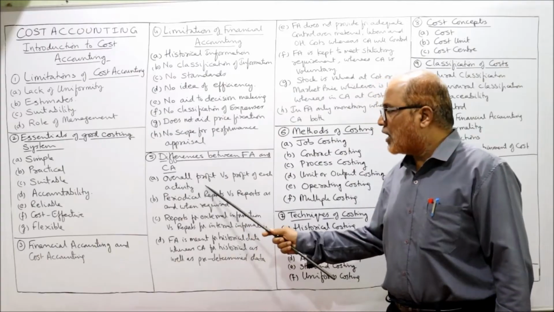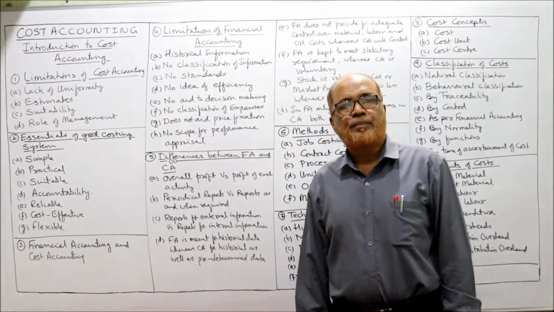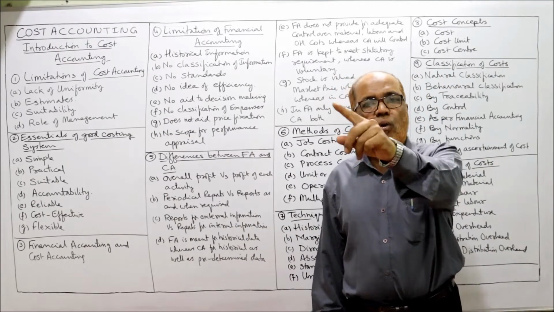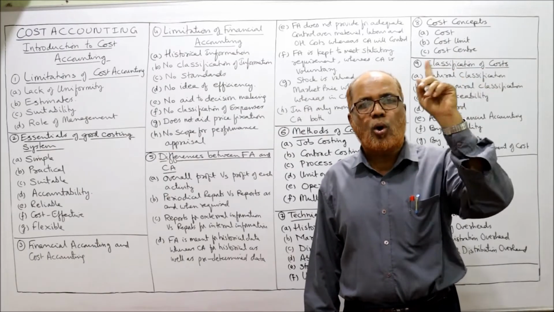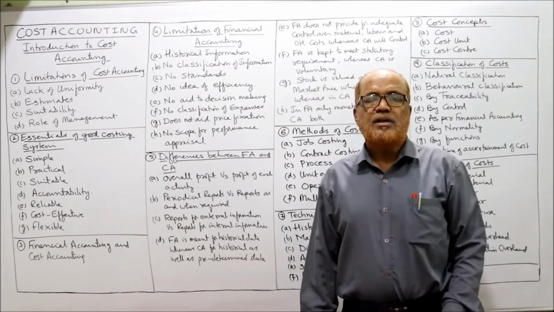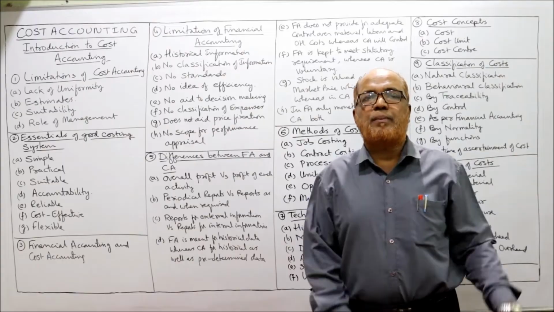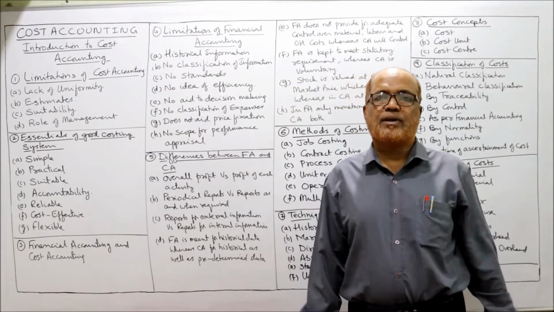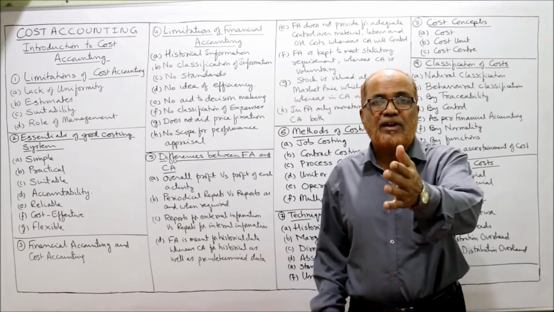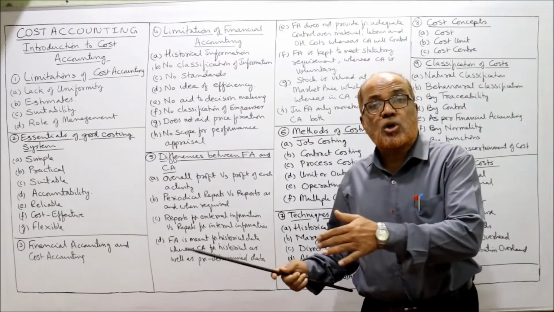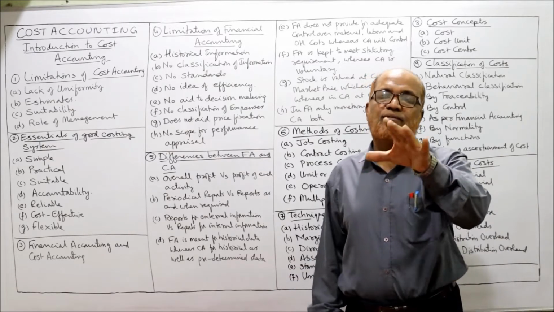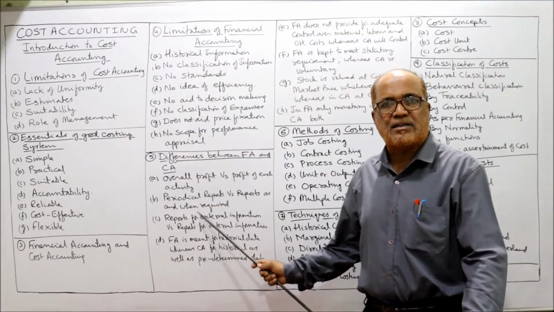So first, overall profit versus profit of each activity. Financial accounting will give the overall profit, the complete whole profit of the organization. Suppose the organization has different departments producing different products. So we cannot get the profitability of each activity. Whereas cost accounting will provide the information of all the individual separate activities.